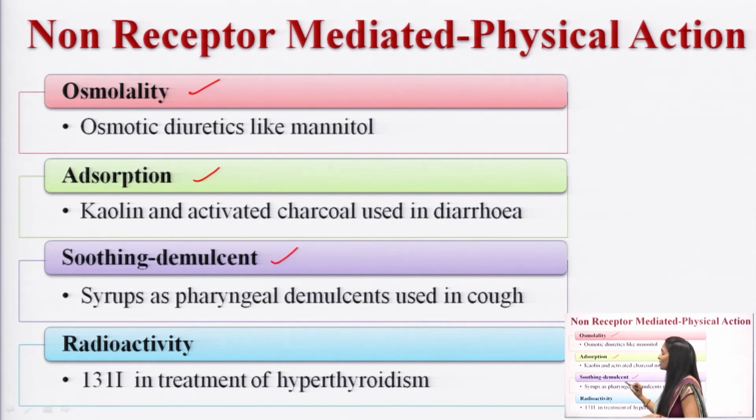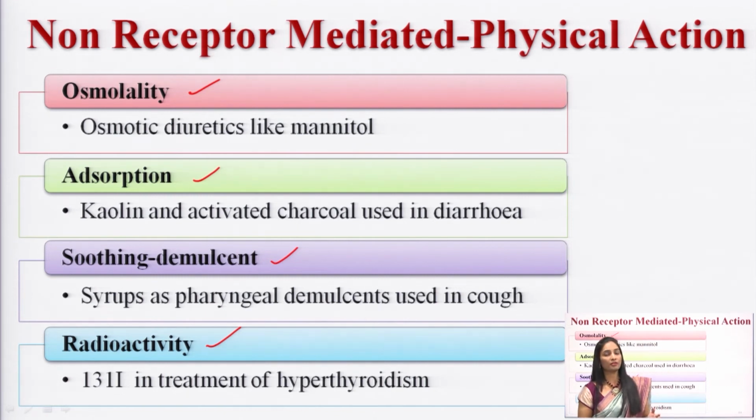And next one is smoothing demulcent. Smoothing demulcents are also drugs which show their action in a physical manner. And the last one is radioactive substances. Radioactive iodine 131 is used in the treatment of hyperthyroidism. It shows its action through physical properties. So, all these are categories which fall under physical properties: odor, osmolarity, adsorbent, smoothing agent, smell, and physical mass. All of this falls under physical nature.